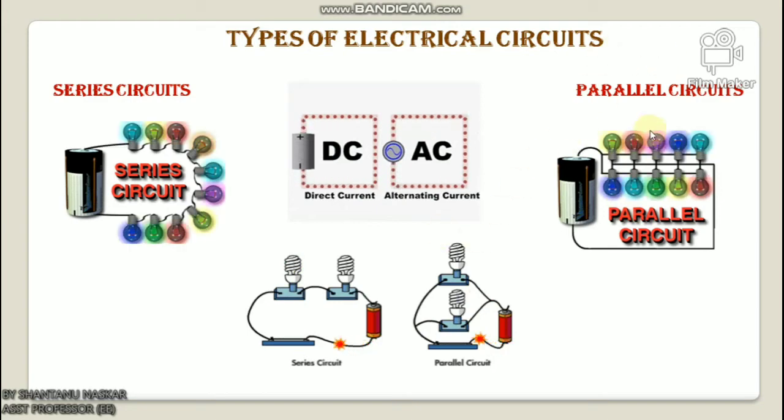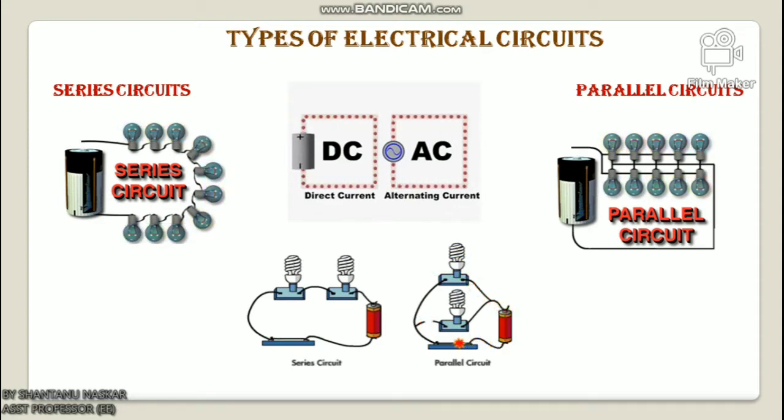Now I will discuss parallel circuit. In a parallel circuit, one terminal of all the elements is connected to one terminal of the source, and the other terminal of all elements is connected to the other terminal of the source. In a parallel circuit, the voltage remains the same across the parallel elements while the current changes. If there is any faulty element among the parallel elements, then there is no effect on the circuit.